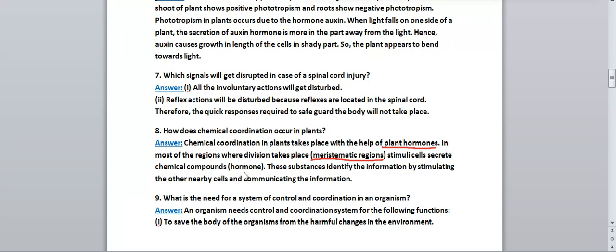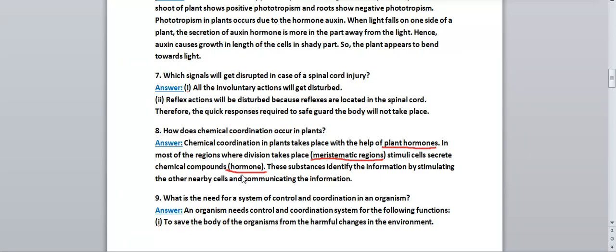Division means where the division of cells will take place in plants, that is called the meristematic region. Stimuli cells secrete chemical compounds called hormones. So who will secrete the chemical hormones? Stimuli cells will secrete the hormones, since these substances identify the information by stimulating the other nearby cells and communicating the information.